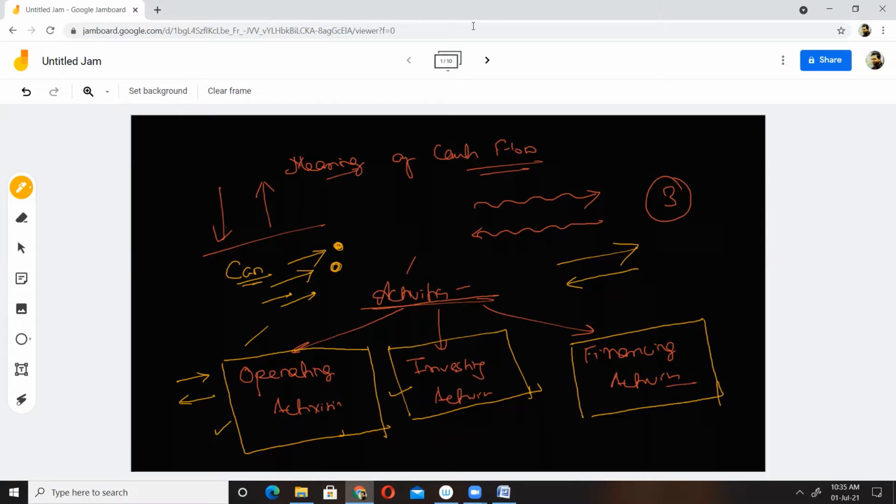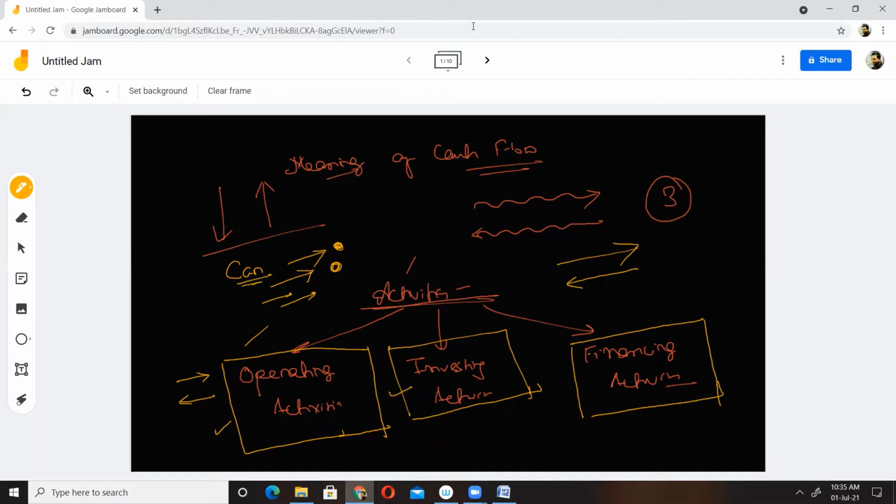Like selling of assets, payment of existing loan, issue of bonds. Selling of assets is a part of financing, Akash? Sorry. Selling of asset, you said, is a part of our investing activity.